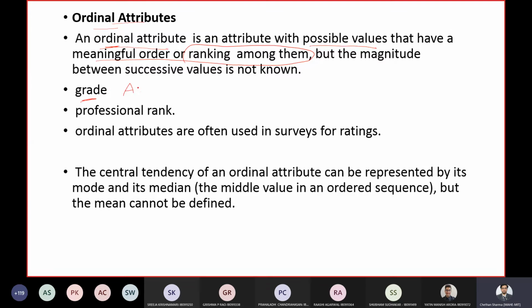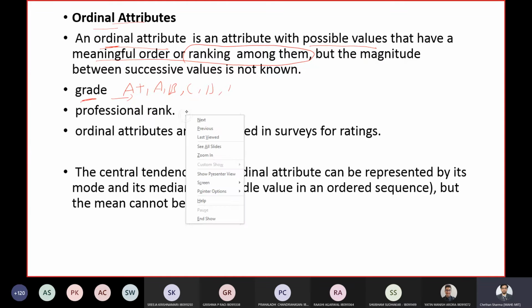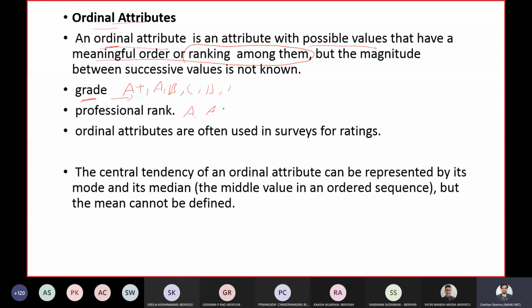You can order this as A plus, A, B, C, D, E, and F. You can order them in a particular way. Professional rank: if you consider the university, assistant professor, senior assistant professor, associate professor, finally professor. You can rank in a particular way.